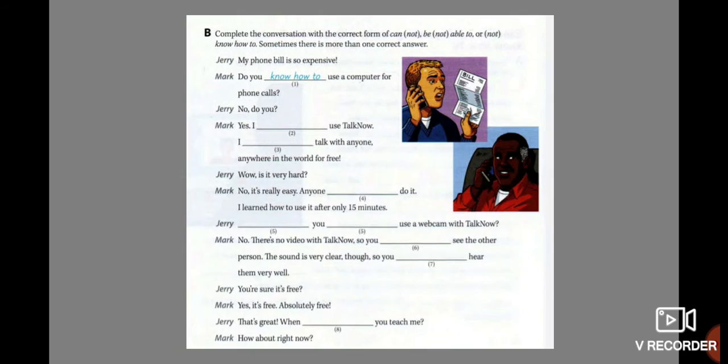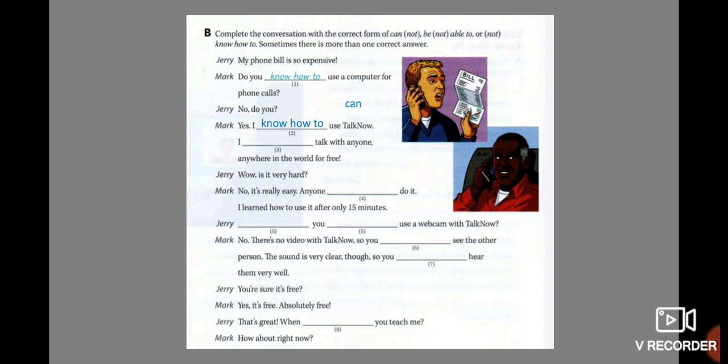Okay, excellent. Next exercise. In that part, we complete the conversation with the correct form of can, be able to, or know how to, in positive or negative. Sometimes there is more than one correct answer. Jerry says, my phone bill is so expensive. Do you know how to use a computer for phone calls? No, do you? Yes, I know how to use Talk Now.